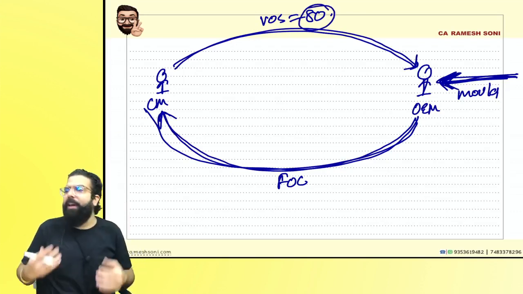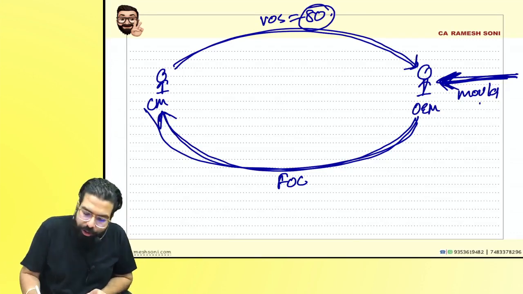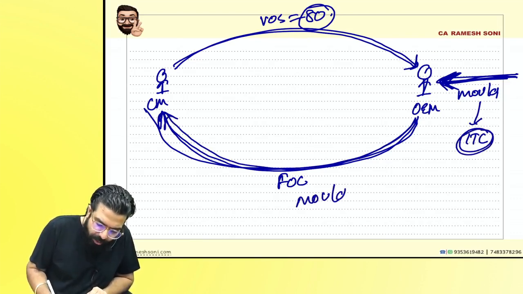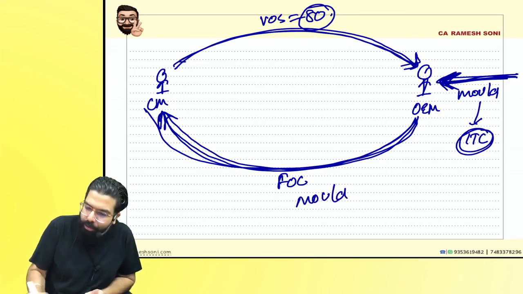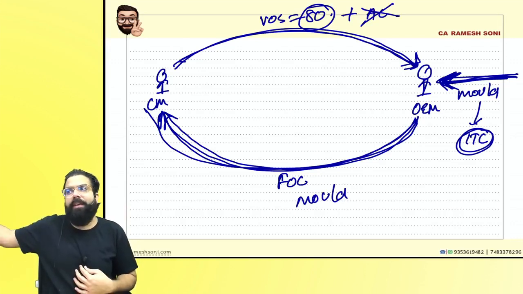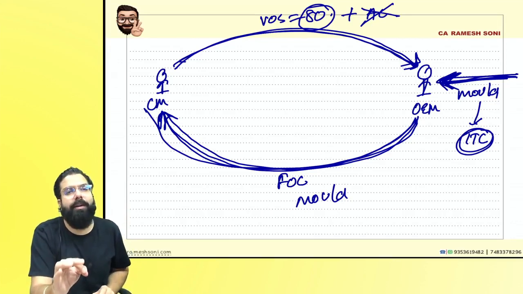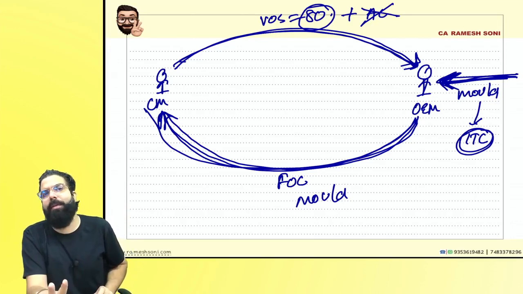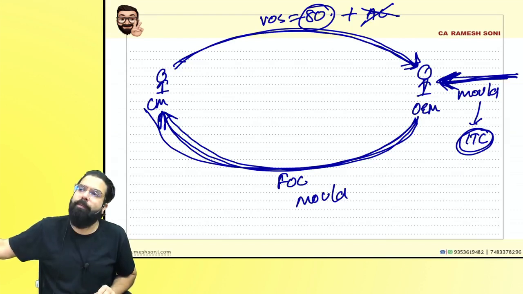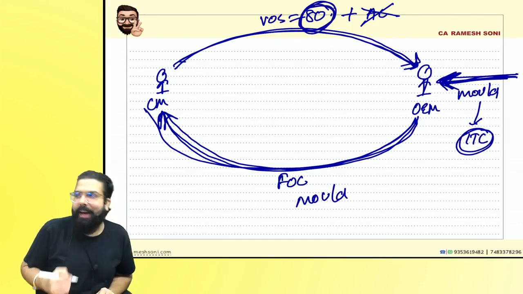When you buy the mold, it is your business now to buy the mold and give it to him because you have agreed that way. So you will be able to take the ITC also. When you give the mold to him free of cost, he will just make the item and give it to you. Here, will any amortized cost be added? No, sir, because it was none of his obligation made by you. It was your obligation only to give the mold. His obligation was just to make and give it to you at 80 rupees. He is making and giving it to you. It was none of his obligation that was fulfilled by you. Yes or no? It was his job just to make it and give it to you. So the value of supply will remain at 80 rupees only.